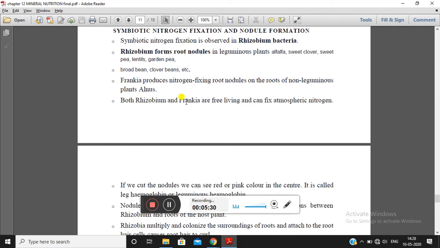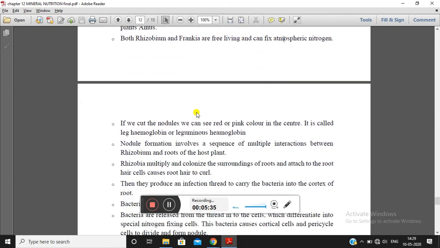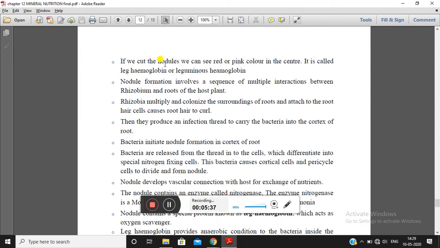Both Rhizobium and Frankia are free living and capable of fixing atmospheric nitrogen. Now when we cut the nodules, we can see a pink or red color in the center. This pink or red color is because of leghemoglobin, also known as leguminous hemoglobin. We will go into the importance of leguminous hemoglobin when we discuss nodule formation in detail. So these nodules contain leghemoglobin, and this is very important from the examination point of view.